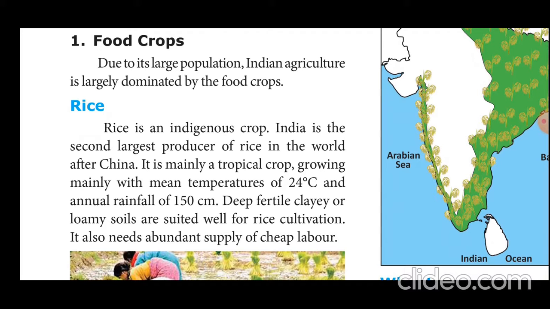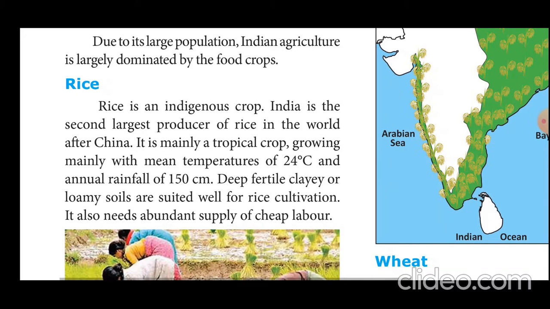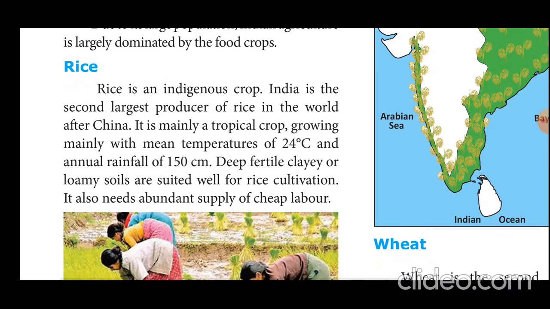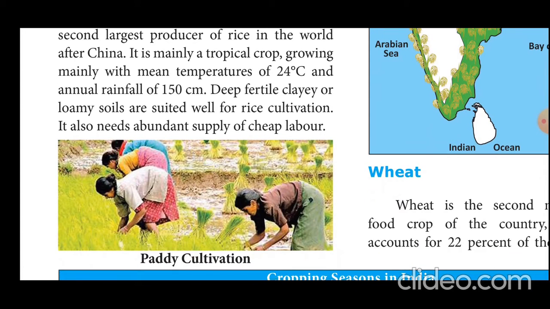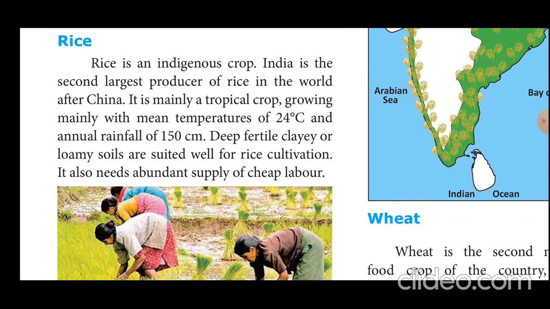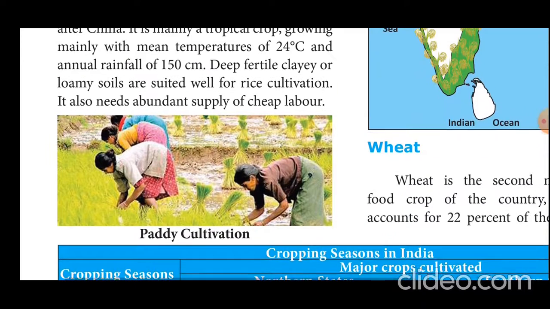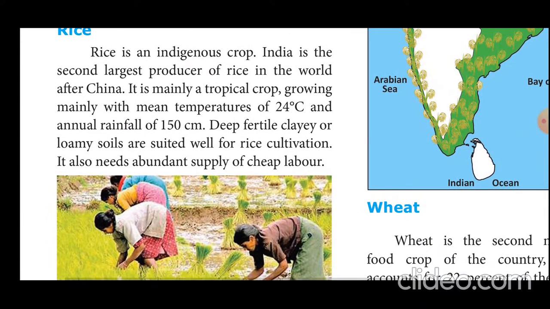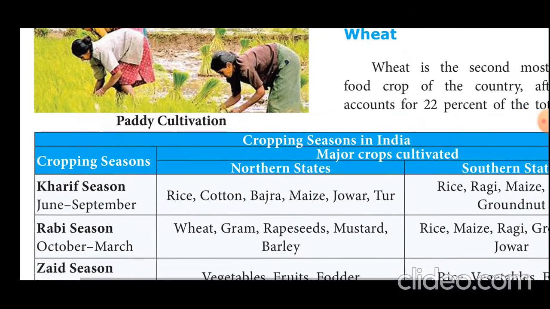It is mainly a tropical crop, growing mainly at a mean temperature of 24 degrees Celsius and annual rainfall of 150 centimeters. These are the temperature, irrigation, and rainfall conditions of India. In this climate, rice is cultivated, that means in the tropical regions, mainly in South India, crops like rice are cultivated.